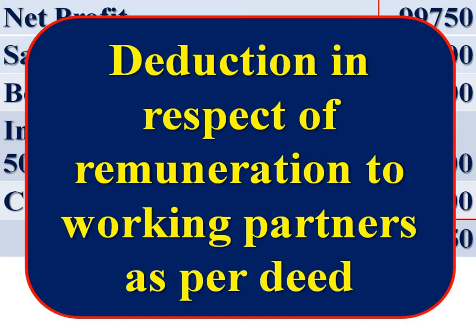In this problem, it is clearly stated that all partners are working partners and all payments to partners are as per deed. In the beginning of the problem, we can see all payments to partners are as per deed, and at the end of the problem we can see all are working partners.